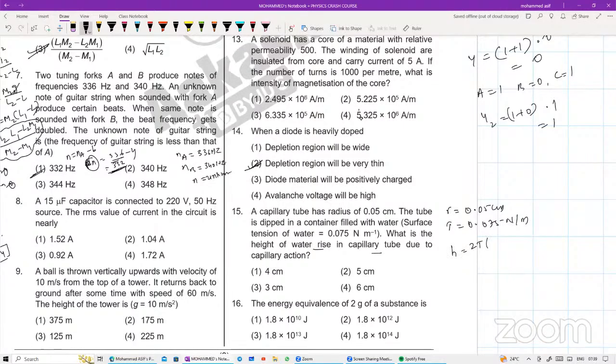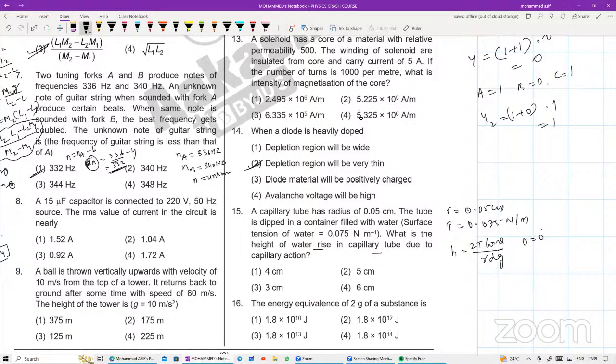h is equal to 2T cos theta divided by r rho g. Rho is the density, g is acceleration due to gravity, r is the radius, T is the surface tension, h is your height. So put in all the values. Isn't it? For pure water, what will the angle of contact be? 0. Theta is equal to 0, so cos 0 will be equal to 1.